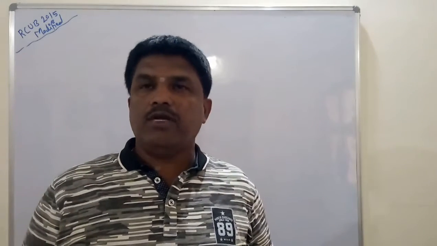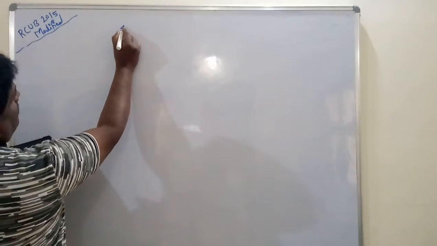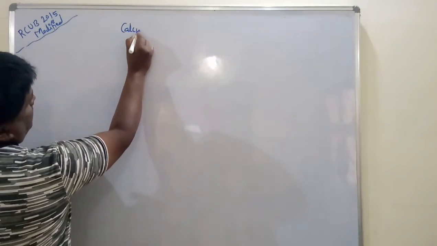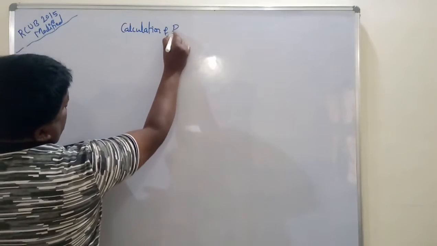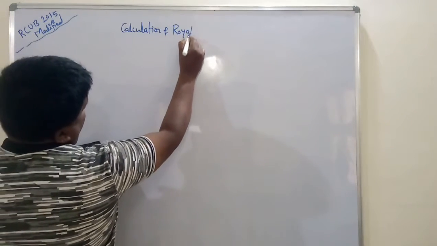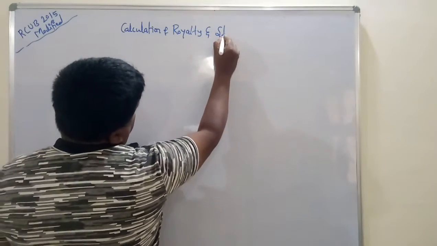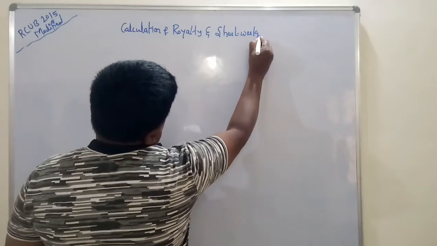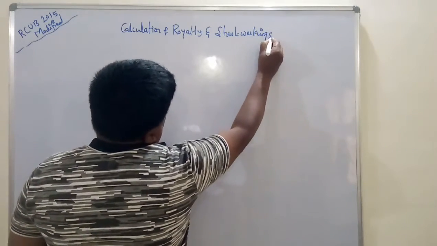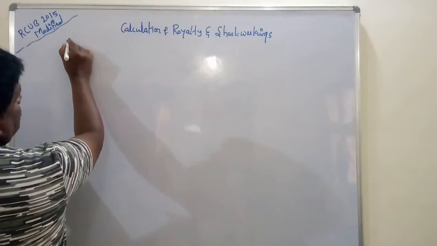First of all I am going to draw the chart. Calculation of royalty and short workings.